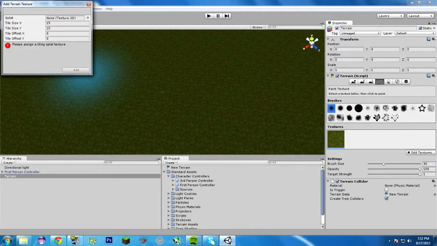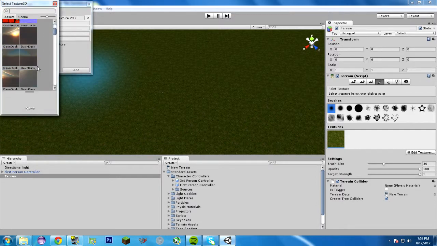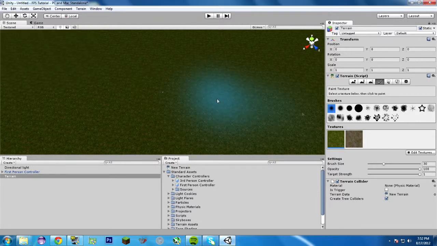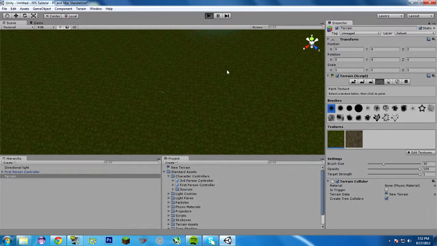And I'll add another texture. This grass rock is a good texture, and as you go through, you'll find some other textures. You'll make your own textures. They have to tessellate well. They have to be able to stop and start again, because it's basically the same pattern repeated over and over. Now let's play it.